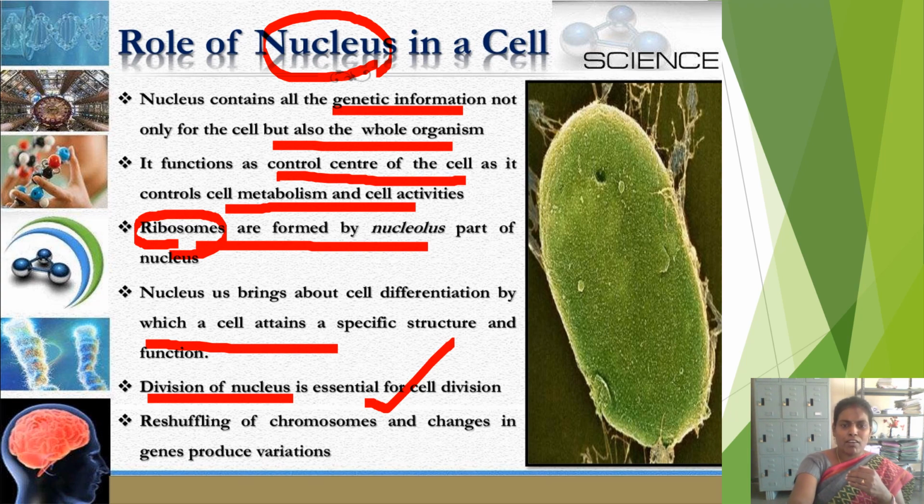Reshuffling of the chromosomes and changes in the genes produce variations. In every organism there are lots of variations. Even though human beings look the same, if you observe the characteristics of one human being and another, lots of variations are there. We all come under one species only, but why do these variations occur? Because of the chromosomes. On the chromosomes, small functional units are present which are called genes. The changes happening in these genes produce variations in the species.